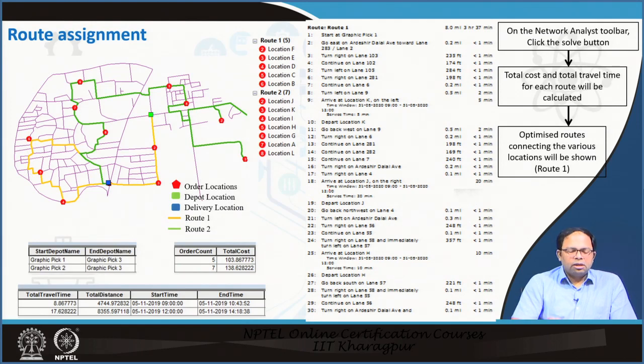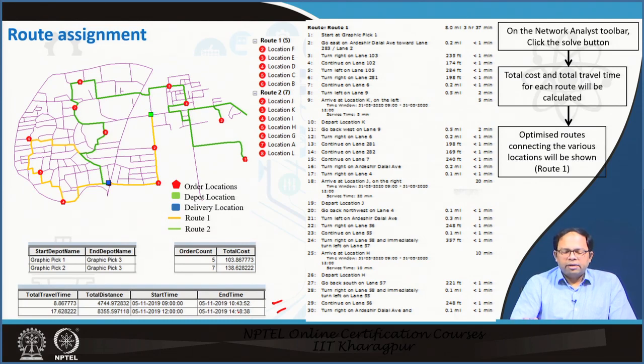So this is the final solution, where green shows the route taken by one vehicle, and yellow shows the route taken by another vehicle. We have got solutions for two routes. One route starts around 9, ends at 10:43. Another one starts at 12, ends at 14:18. So it takes 2 hours 18 minutes.